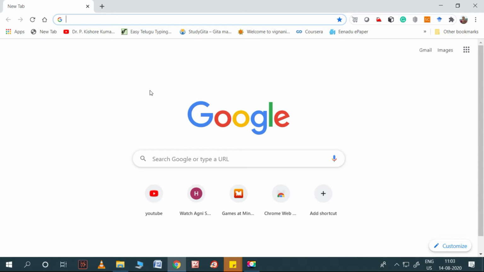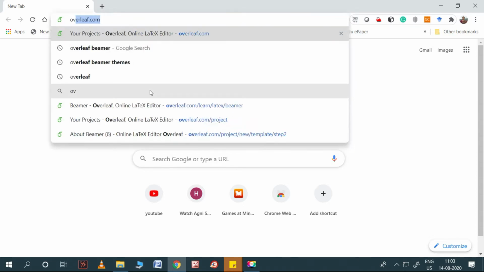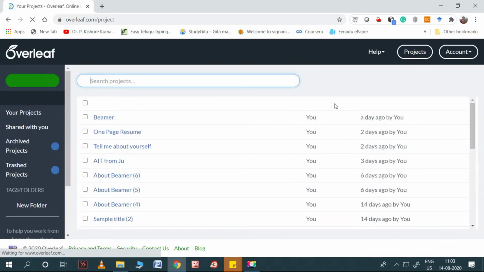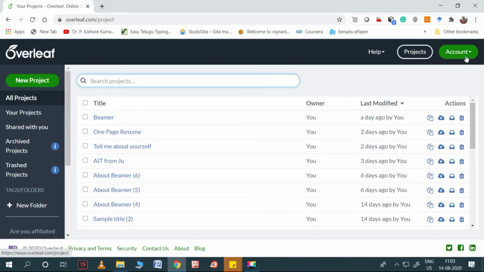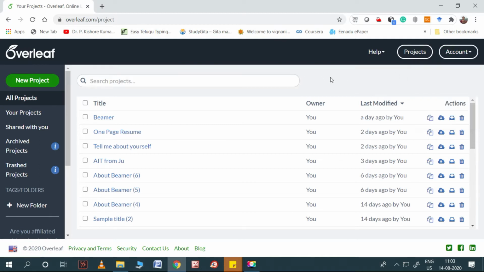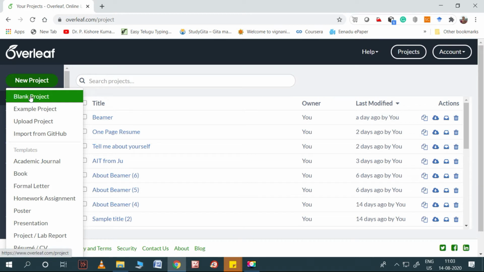So please, let's proceed to Overleaf. I am already a member of Overleaf, and you can also open a free account in Overleaf, or you can sign in with your Gmail, Facebook, or Twitter account. Any account you can go ahead with, and after signing in, this is the page. Here we need to start our new project. So please press New Project, and then Blank Project.